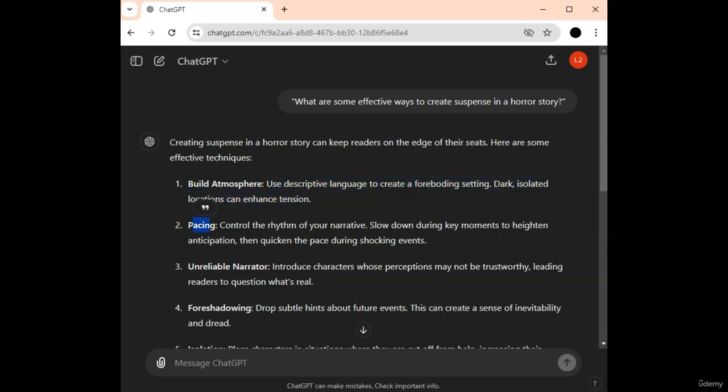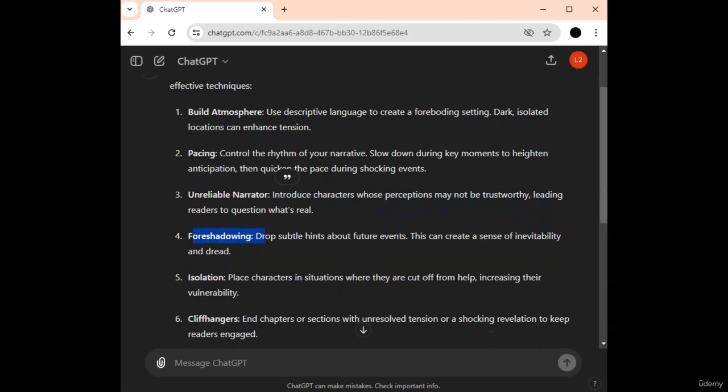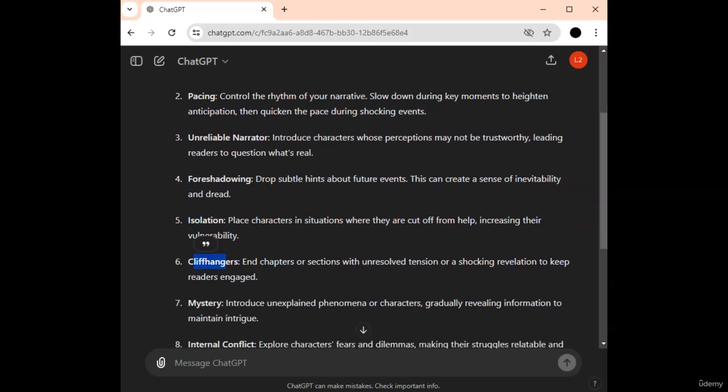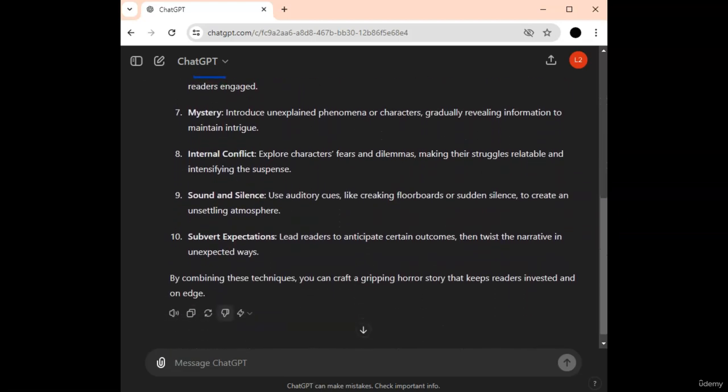Next is pacing. Control the rhythm of your narrative. Slow down during key moments. Third is unreliable narrator. Introduce characters whose perceptions may not be trustworthy. Then, foreshadowing. Drop subtle hints about future events. And then, isolation, followed by cliffhangers. And many more points. If you are interested, you can read this. By combining these techniques, you can craft a gripping horror story that keeps readers invested and on edge. So these techniques are essential for crafting a gripping horror story.